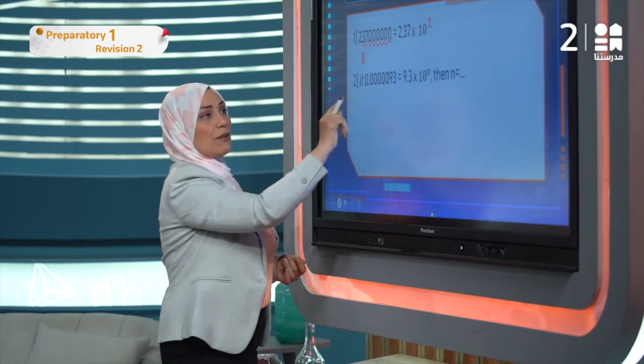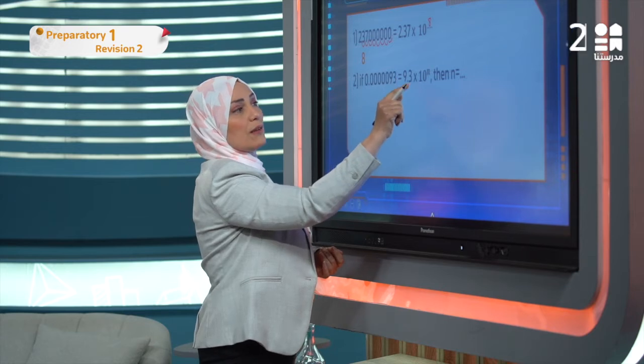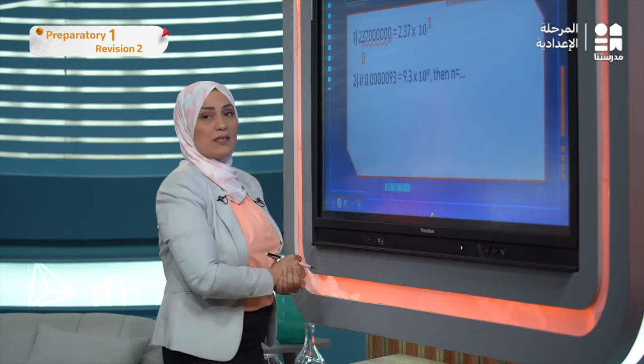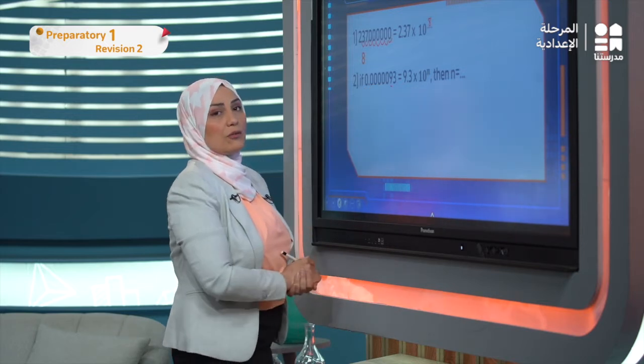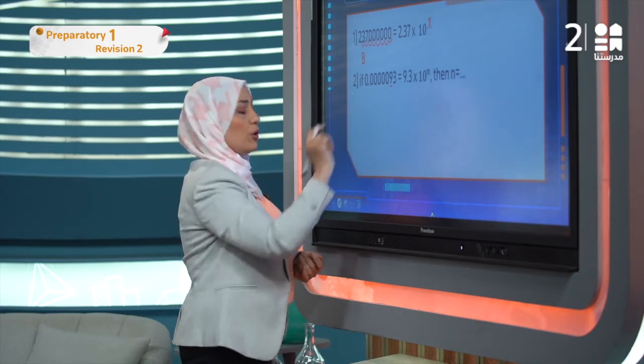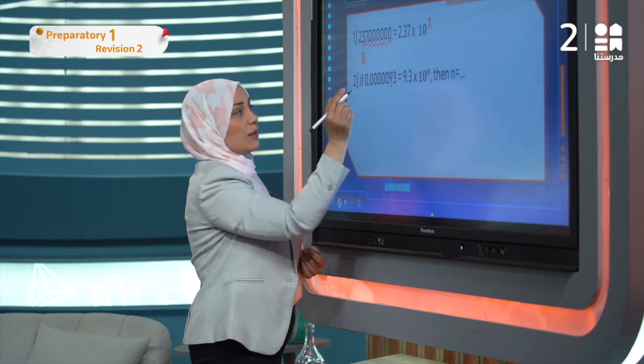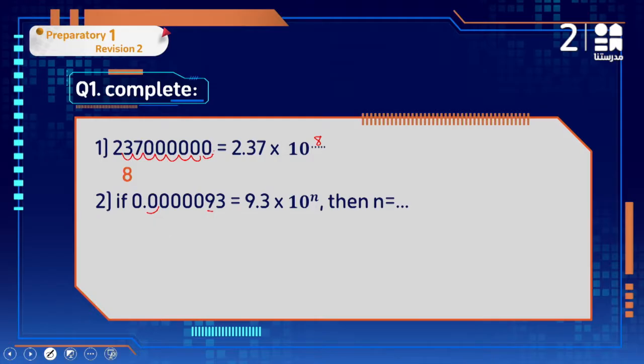Number 2, I have a number here, then equals 9.3 times 10 to the power of what? Already we have a decimal point, and now we need to get one non-zero digit to the left of the decimal point, which is 9.3. So we have to move to the right now. So here it is, 1, 2, 3, 4, 5, 6. We moved 6 steps, so here the answer is -6. When I move to the right, the exponent will be negative. When I move to the left, the exponent will be positive.